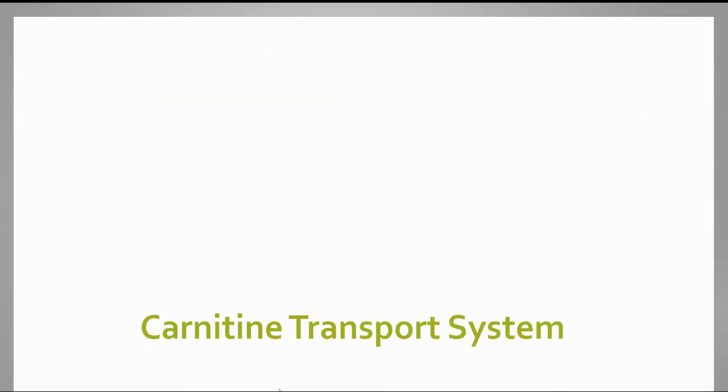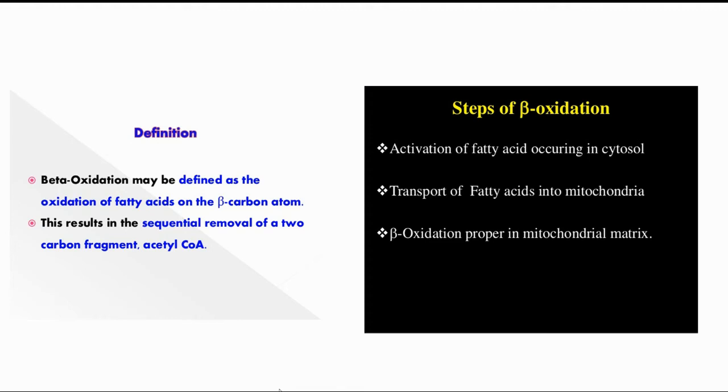I will revise the beta oxidation. Beta oxidation is defined as the oxidation of fatty acids on the beta carbon atom, and it is a sequential removal of the 2 carbon fragment molecule known as the acetyl-CoA. The steps involved begin with activation of fatty acid. This activation takes place in the cytosol, and the activated fatty acid is transported to the mitochondria by the specialized transport system known as the carnitine transport system.